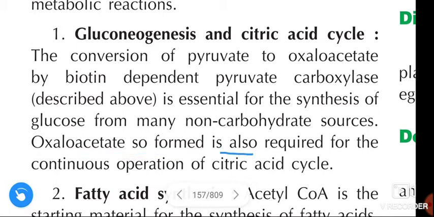Oxaloacetate so formed is also required for the continuous operation of the citric acid cycle.